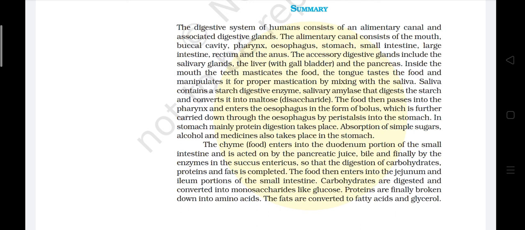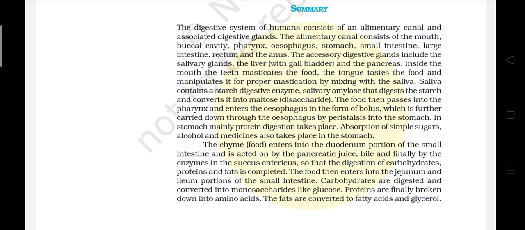The food then passes into the pharynx and enters the oesophagus in the form of a bolus, which is further carried down through the oesophagus by peristalsis into the stomach. In the stomach, mainly protein digestion takes place. Absorption of simple sugar, alcohol and medicines also takes place in the stomach.